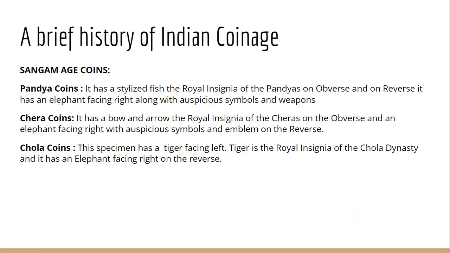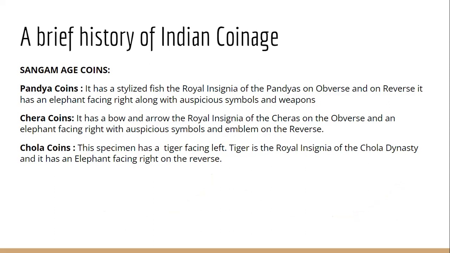Now the next is the Sangam age. The Sangam age is an age during which a rich body of Tamil literature was composed. The Sangam age is a period of South Indian history, and in this age three dynasties flourished in South India. The three dynasties were the Cholas, Cheras, and Pandyas.